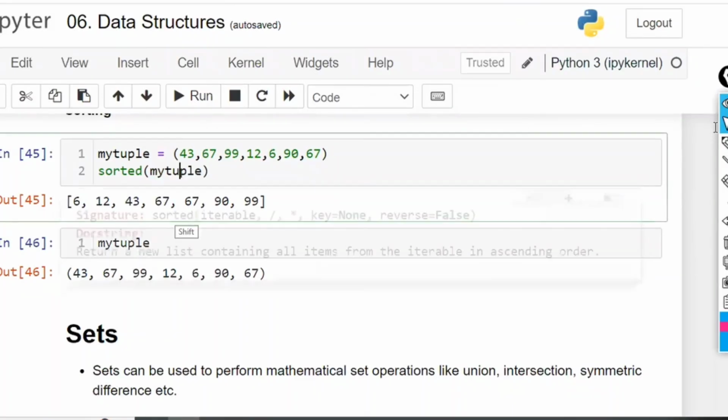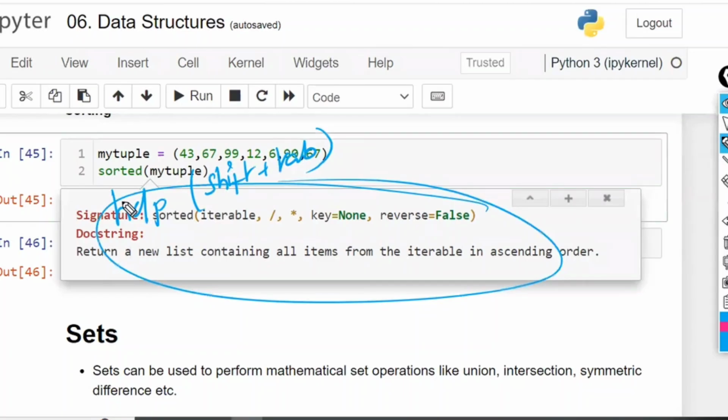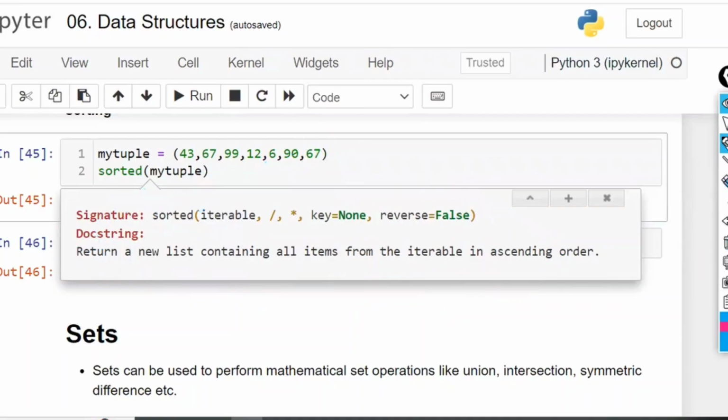As of now, if you open this one, it is going to return a new list. Sir, how to open this one? Shift plus Tab. This is called the help file. You can open the help file by using Shift Tab. How this was created and all these things you are going to see in the further classes. In the functions class, I am going to explain clearly what is meant by docstring and what is meant by this one. Each and everything you are going to understand there.